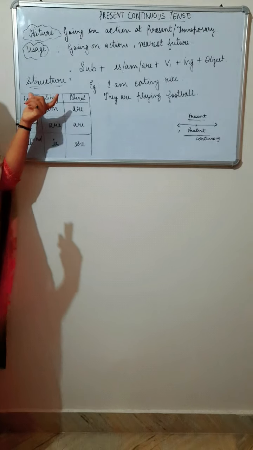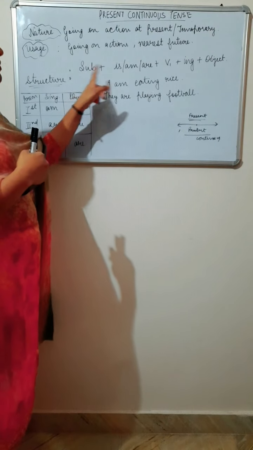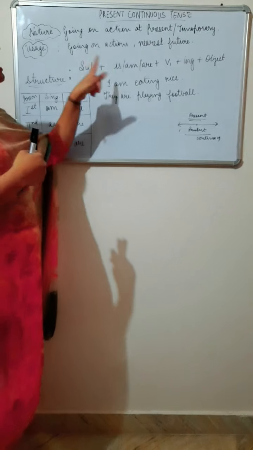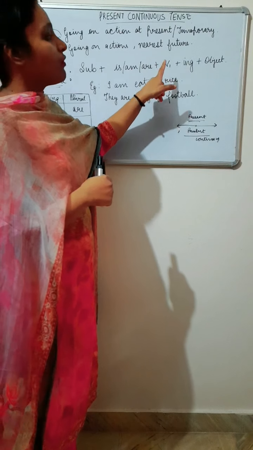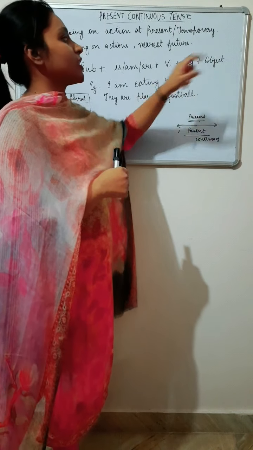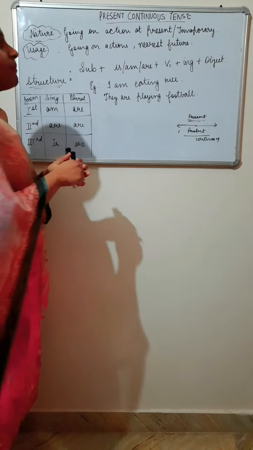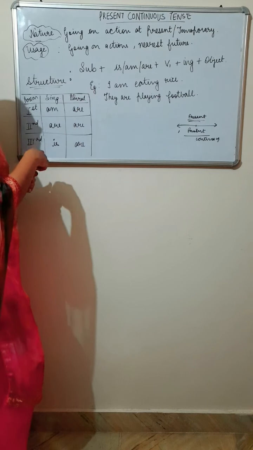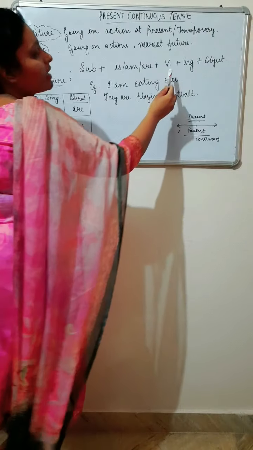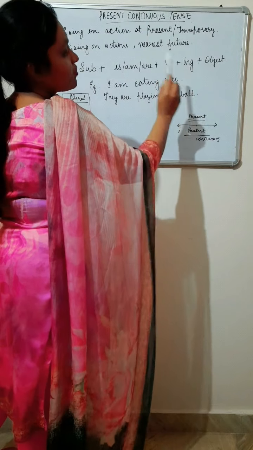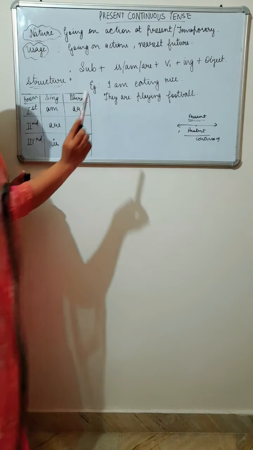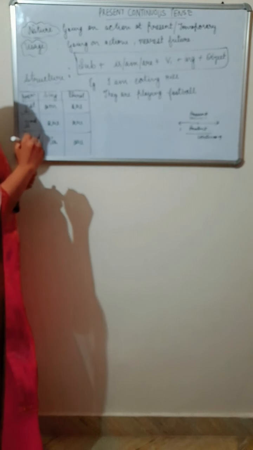So look at the structure of this sentence. First of all, subject, then you have to use helping verbs is, am, are, then the first form of verb, that is the present form of verb, plus ing, plus object. Subject, verb and object are the main parts. But what changes in these tenses is the addition of the helping verb, the first form of verb and ing. The object is the same, the subject is the same. You have to remember the structure of this tense.